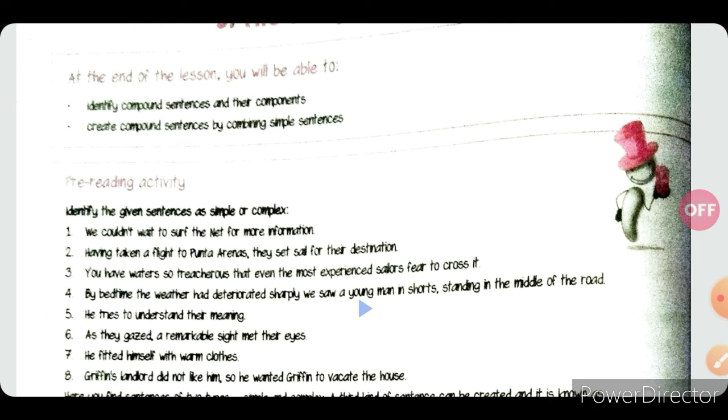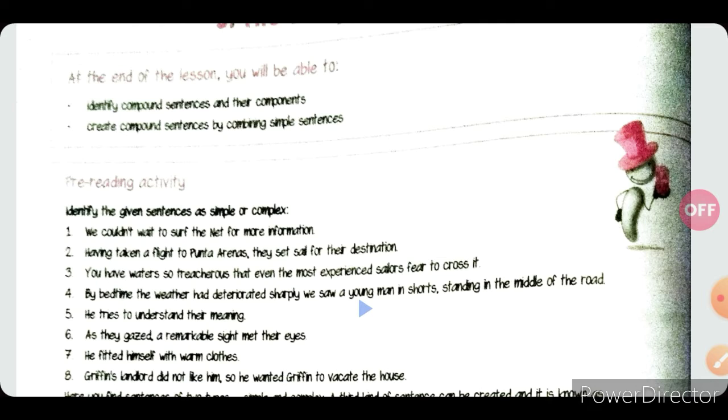The fifth sentence, he tries to understand their meaning. Again a simple sentence. Sixth, as they gazed, a remarkable sight met their eyes. A complex sentence, as the conjunction as is used. The seventh, he fitted himself with warm clothes. So it's a simple sentence.